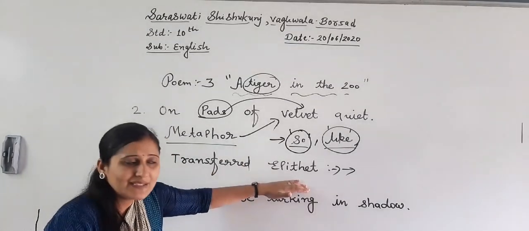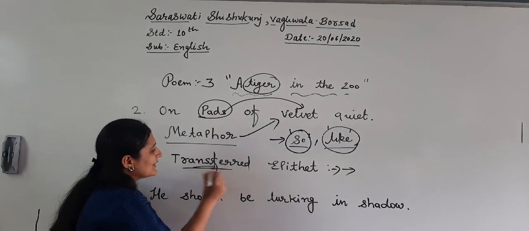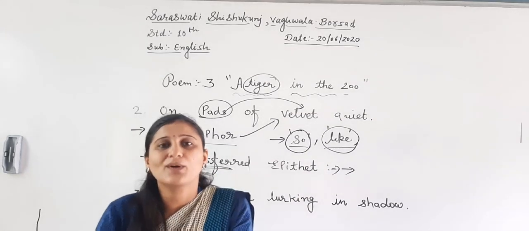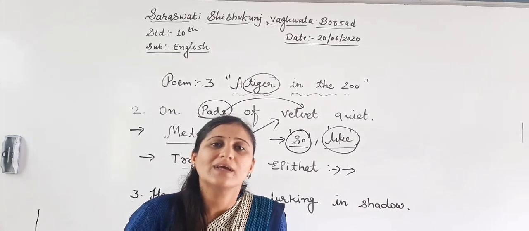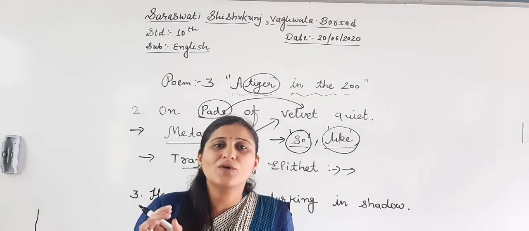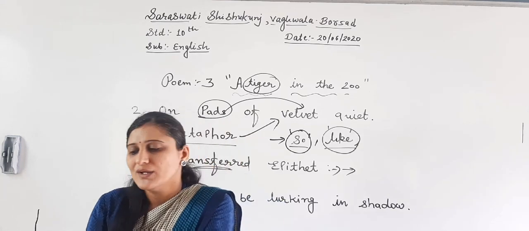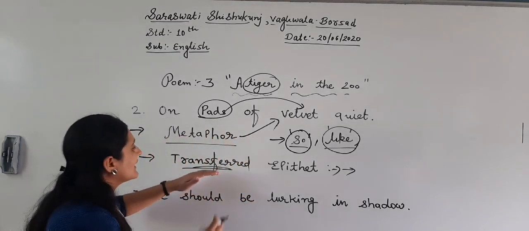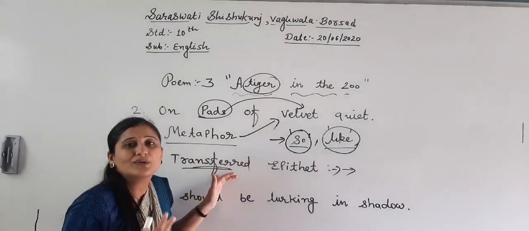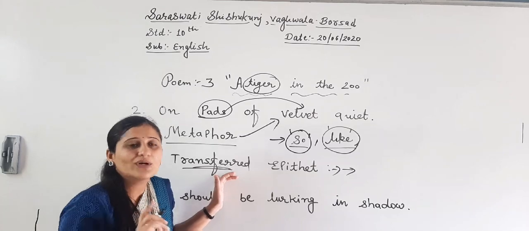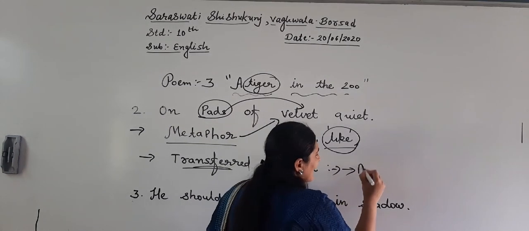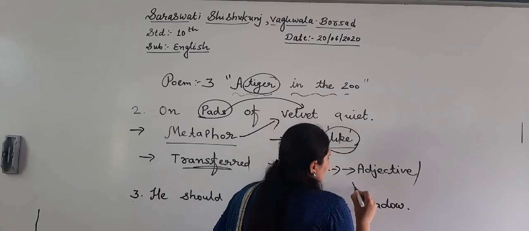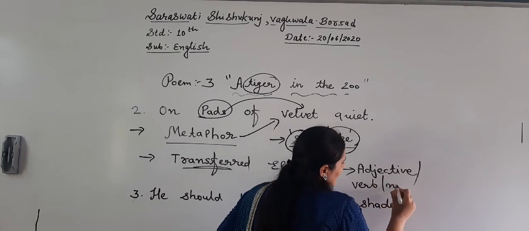Transferred epithet means, generally, what is the meaning of transfer? Something that we are putting from one place to another place. So, here, what can you transfer? Adjective. We can transfer adjective, verb and noun.